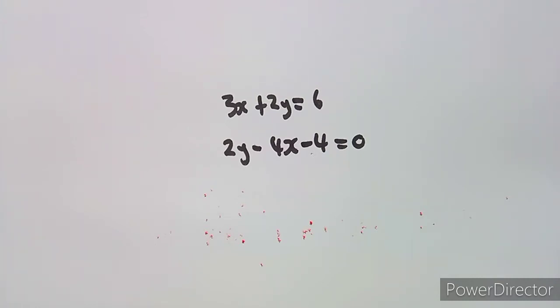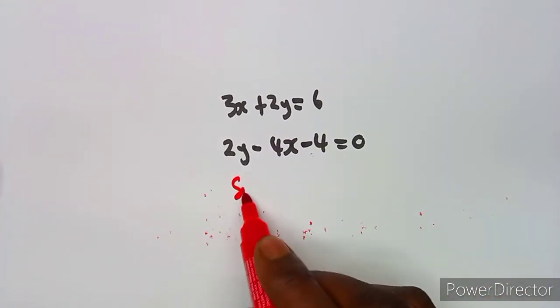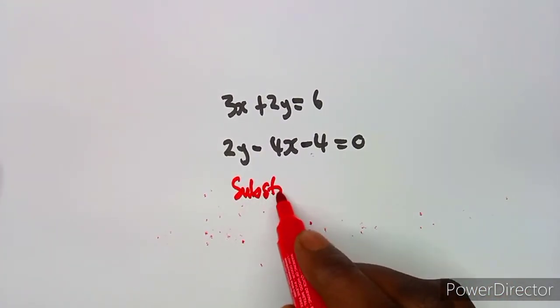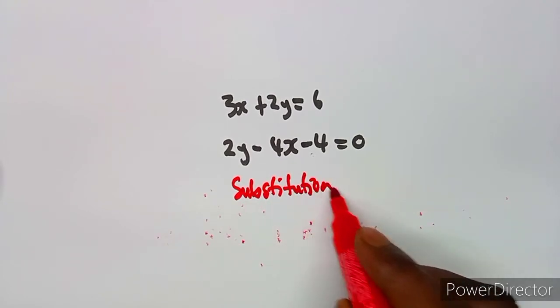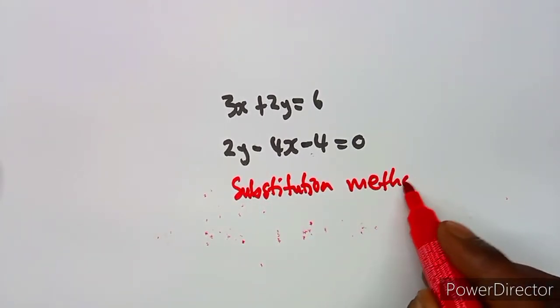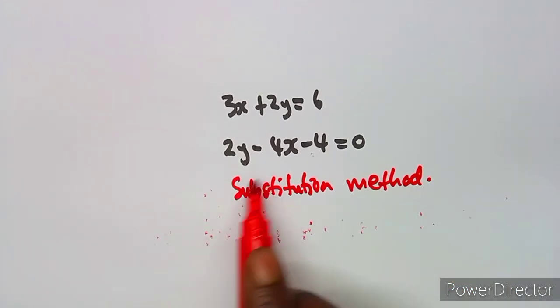Using the substitution method, because most of you are used to it, I'm just going to use substitution, or you can apply the elimination method, which is also easy.